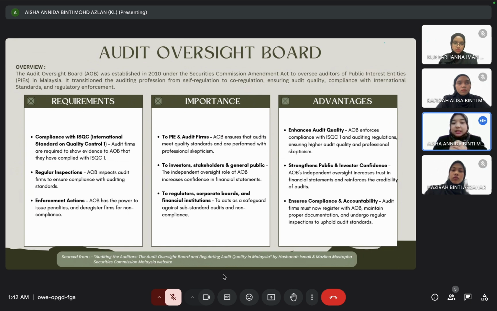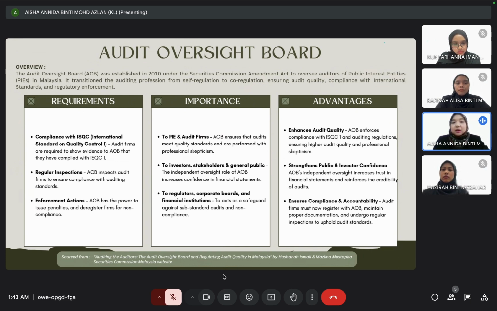The importance of this, the first one is to PIEs and audit firms, to ensure that audits meet quality standards and are performed with professional skepticism. As for investors, stakeholders, and the general public, the independent oversight role of AOB increases confidence in financial statements. And lastly, regulators, corporate boards, and financial institutions, it acts as a safeguard against substandard audits and non-compliance.